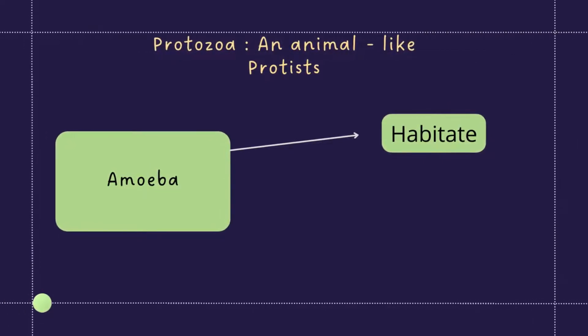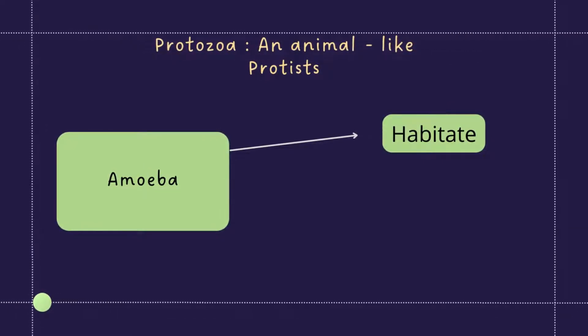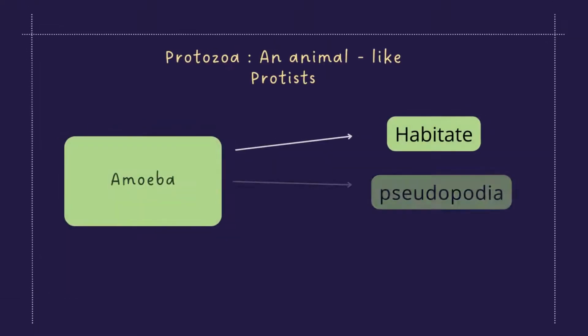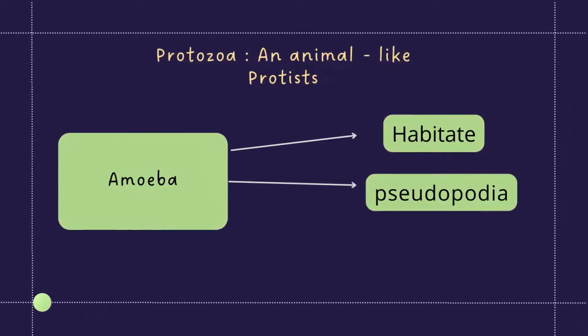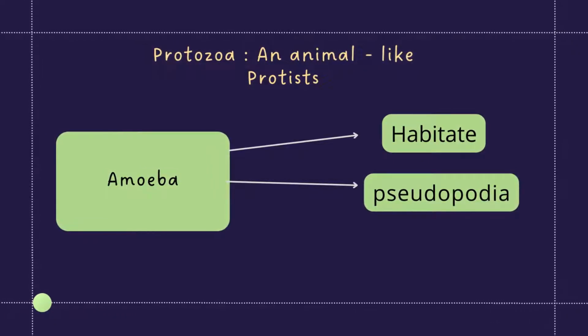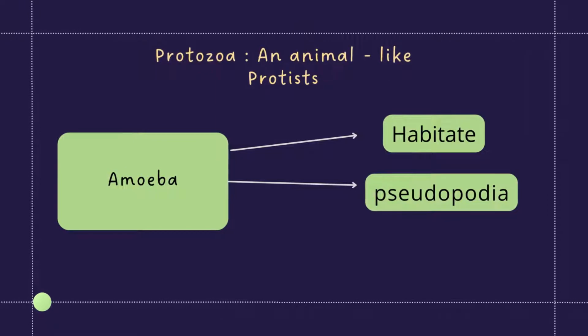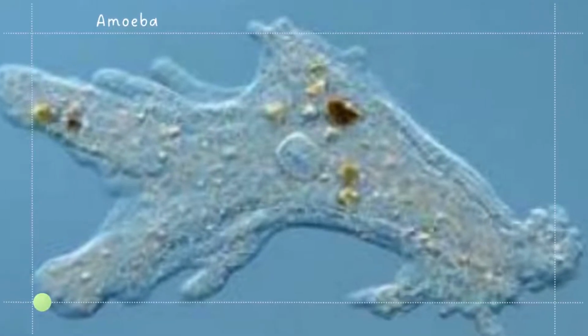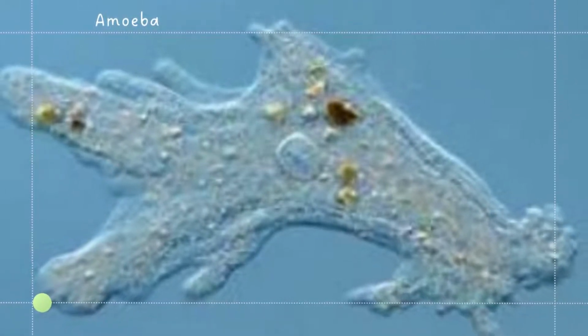In protozoans, the first category is amoeba. Habitat means where they live. This group includes all free-living freshwater, marine, and soil amoeba, as well as those that are parasites of animals. Amoeba lack flagella and move by forming specialized cytoplasmic projections called pseudopodia. Pseudopodia means false feet. Here you can see amoeba.